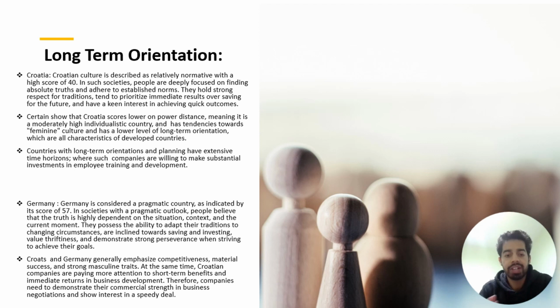One of the Hofstede theory aspects is long-term orientation, which describes how society is more centered towards longer-term goals rather than short-term outcomes in life. The contrast between German society and Croatian society is very large. However, Germans are more pragmatic than Croatians, or to say they are more adaptable to any specific culture or situation, or it could be said they have more judgmental power in judging the situations in front of them, or whatever they are witnessing right there.